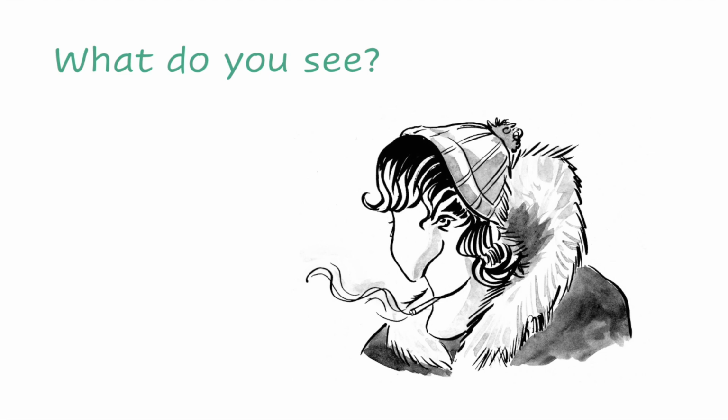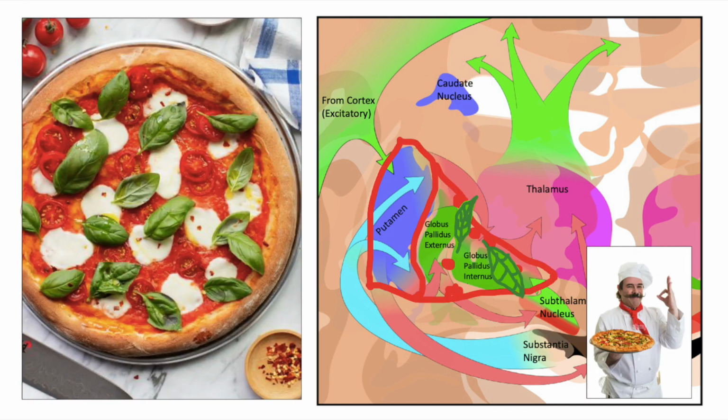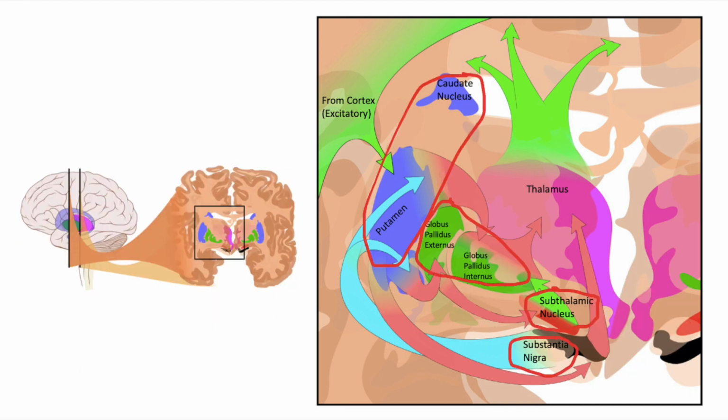Do you see a woman looking away or a lady smoking? The basal ganglia stimulates the image of one, but inhibits the other, so we can perceive one image at a time. Think of the basal ganglia as our basal gang. Basal because we see the structure of a pizza, and gang because it's a group of nuclei which allows or